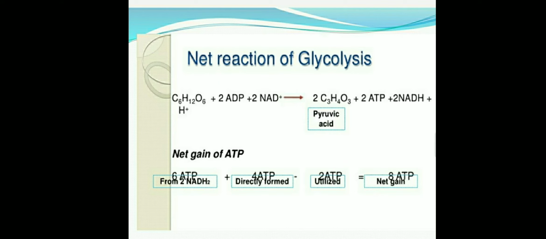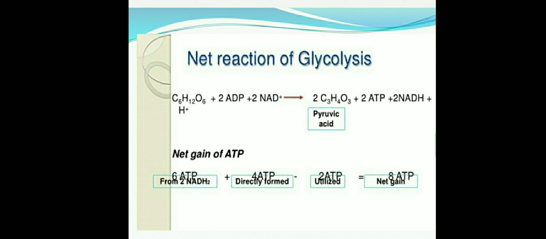One glucose molecule is utilized, 2 ADP plus 2 NADP. Okay, 2 ADP plus 2 NADP. It means the 2 NADP molecules produce 2 NADPH molecules, and 2 ADP are utilized. 2 ATP are utilized and 2 ATP are produced.